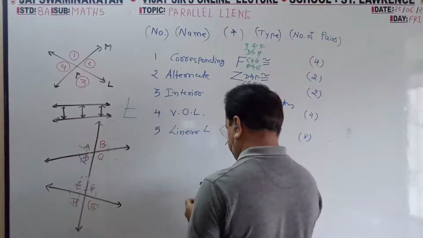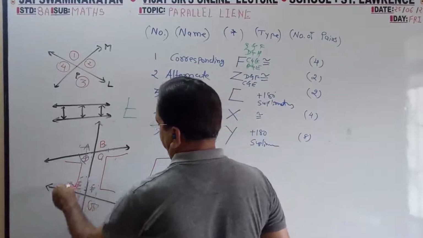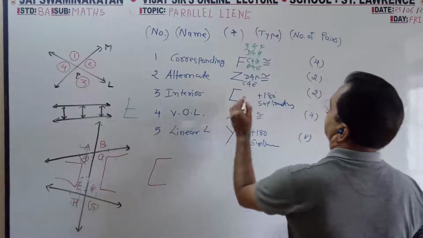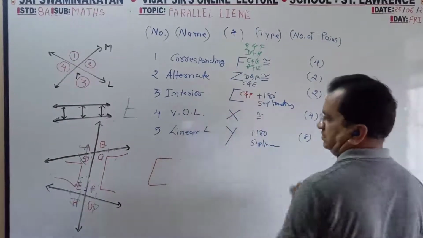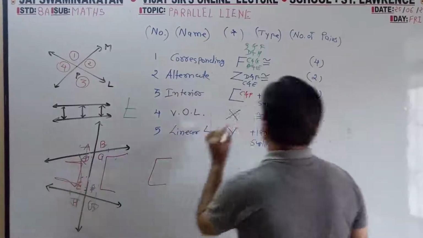Interior means C. So this you can find C, this you can find C. So C and F. And this is also C. So D and E.